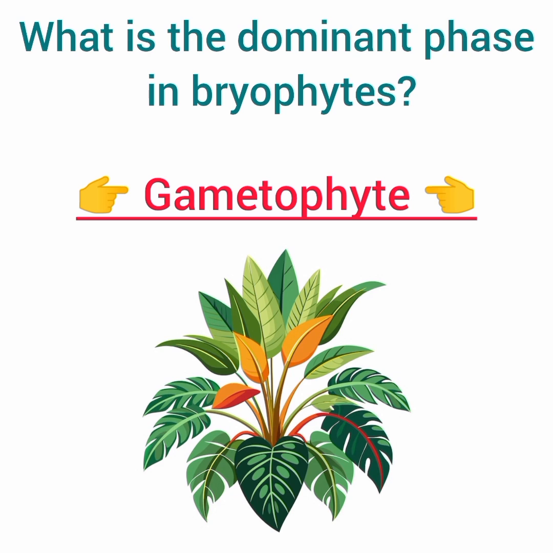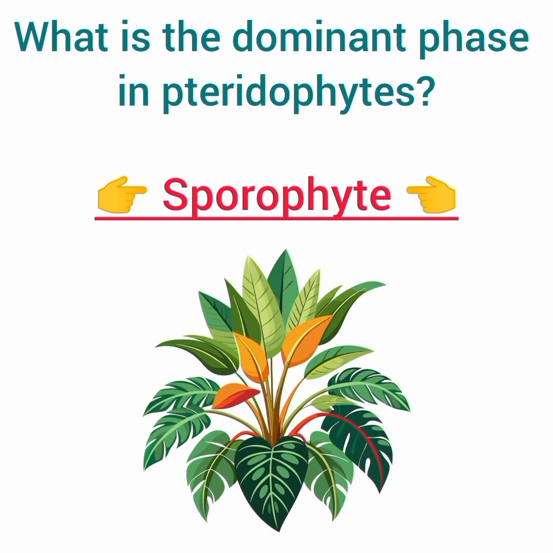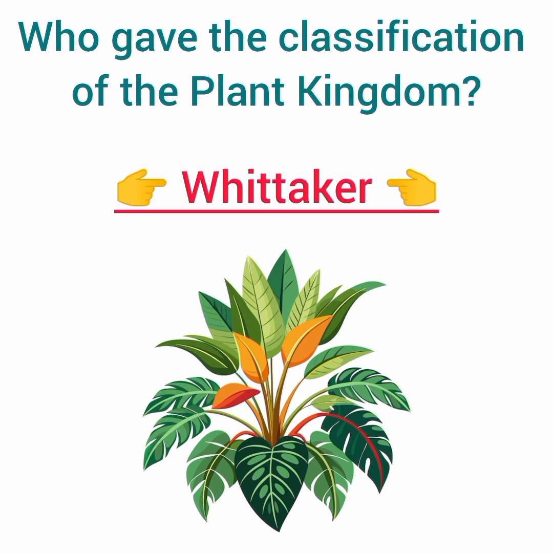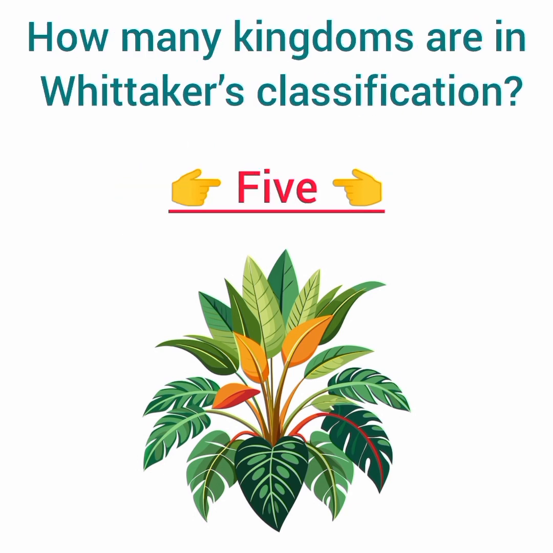What is the dominant phase in bryophytes? Answer: gametophyte. What is the dominant phase in pteridophytes? Answer: sporophyte. What type of reproduction occurs in algae? Answer: both sexual and asexual. Who gave the classification of the plant kingdom? Answer: Whittaker.